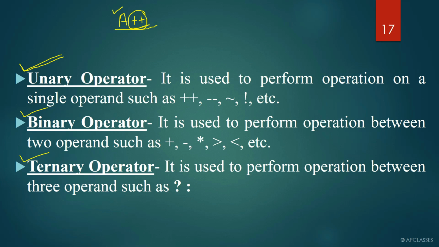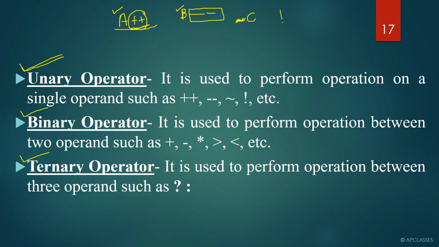Here we can write a++, or you can write b--. Here b is the operand, and minus minus is the operator. And you can use a negation sign here, a tilde sign or negation sign. This is called a unary operator. You can also use an exclamation mark, which is also a unary operator. So the operators which can be used with one operand are called unary operators.